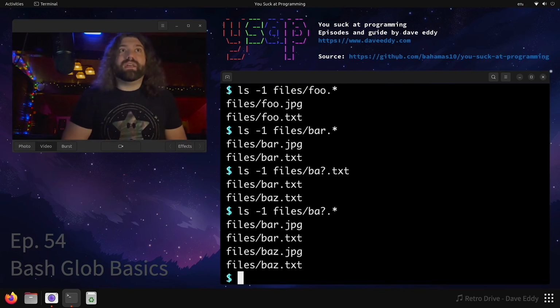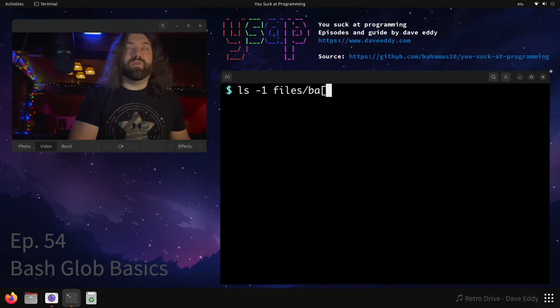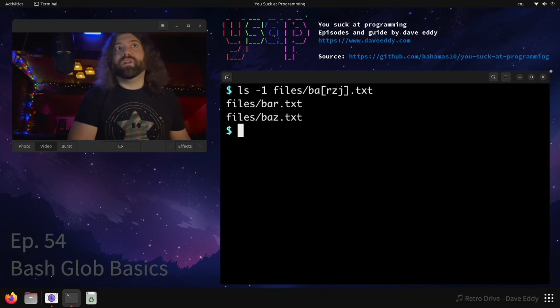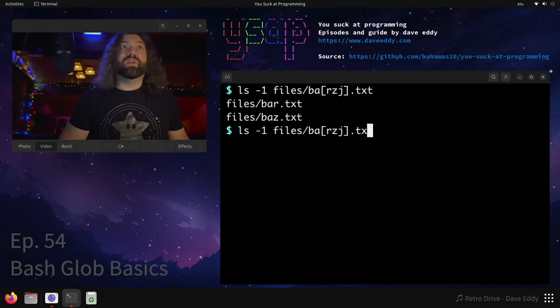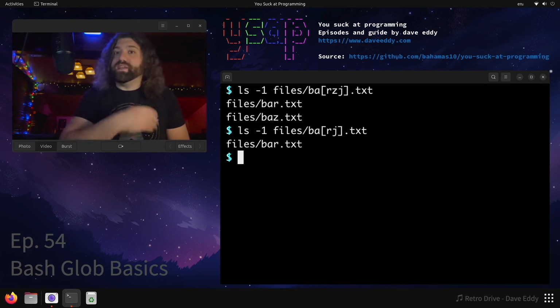So you can get really kind of complex with this. You could even tie this down. In my example, it's not going to make a difference, but we could say, you know what, I want an R, I want a Z, or I want a J here. There are no J's, but it matched the R and the Z. We could even say, you know what, I just want R and J. Well, again, there is no J, but we do have an R for bar. So you can use the brace notation or the bracket notation. You can use a star, you can use a question mark, and there you go. That's basic globbing in bash.